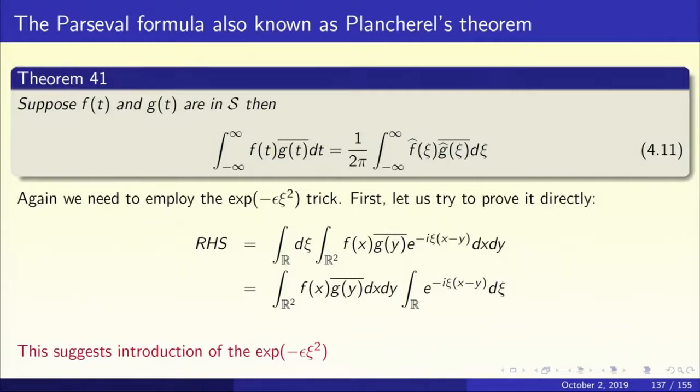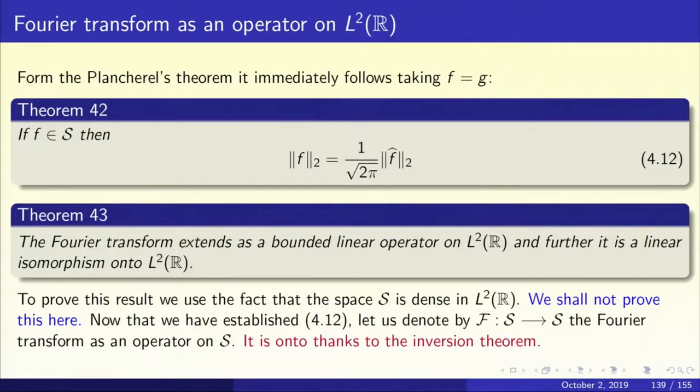So we immediately get, taking f equal to g, that if f is in the Schwarz class, if f is rapidly decreasing, then the L2 norm of f equals 1 upon root 2 pi times the L2 norm of f hat. Okay, let's display equation 4.12.